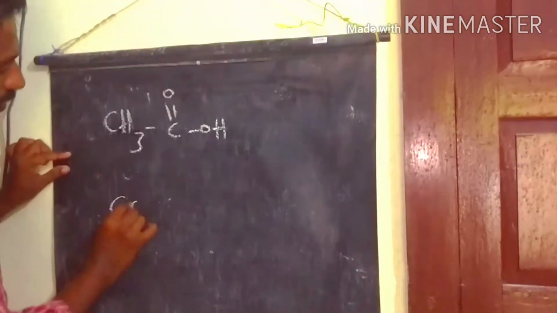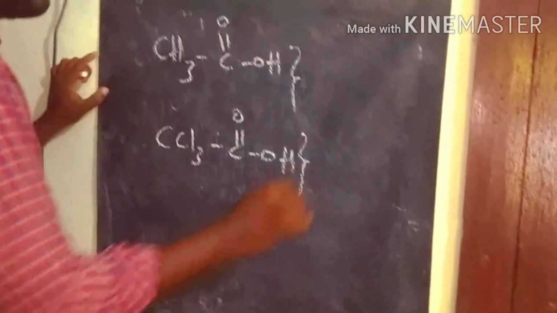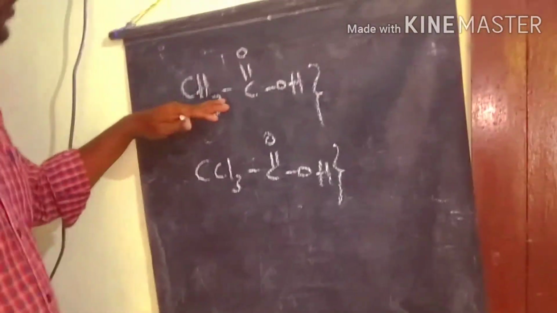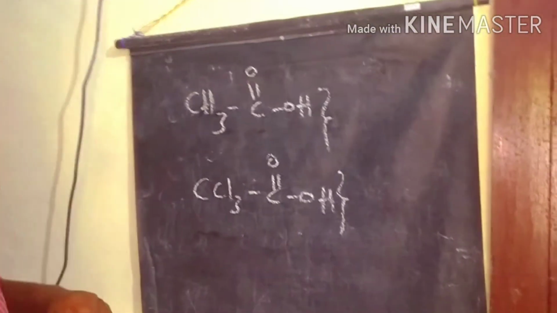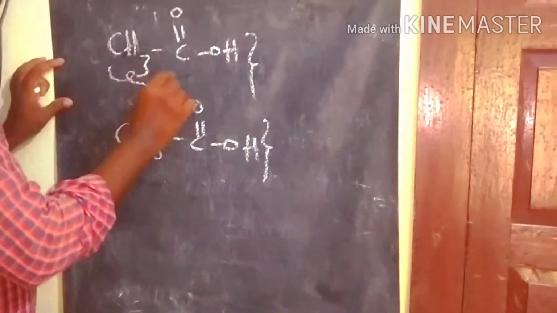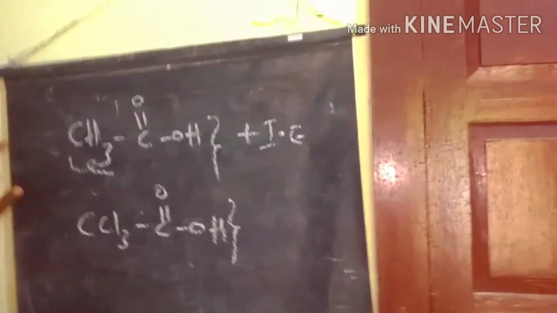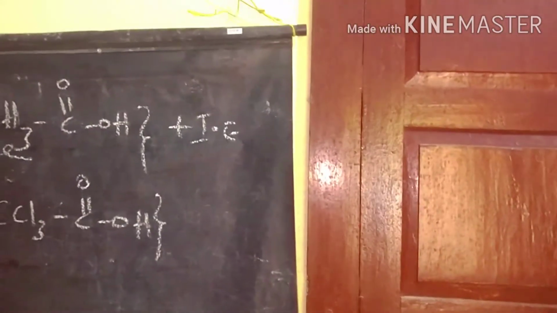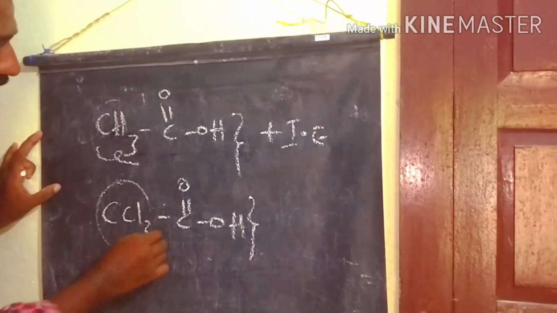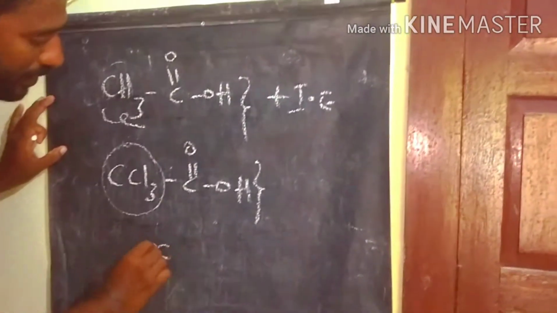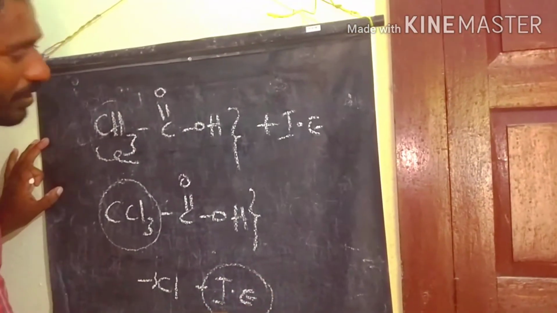Which one is more acidic? We have two compounds, one is acetic acid, another is trichloroacetic acid. Which one is more acidic? Here the acetic acid has a plus I group, a positive inductive effect, meaning the methyl group donates electrons to the carboxylate ion. In trichloroacetic acid, three chlorine groups are present. These three chlorines are minus I groups, which means they withdraw electrons from the carboxylate ion.